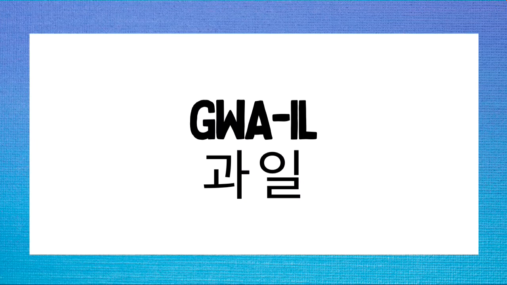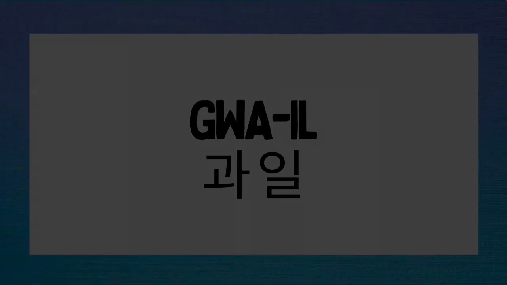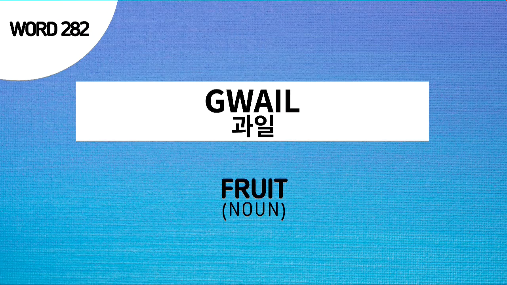Word number 282. 과일, 과일. This is pronounced as a two-syllable word. The first syllable is kwa, second syllable is il. Pronounce it with me. 과일, 과일. The word 과일 is simply the Korean term for fruit. Again, 과일 is the Korean term for fruit.